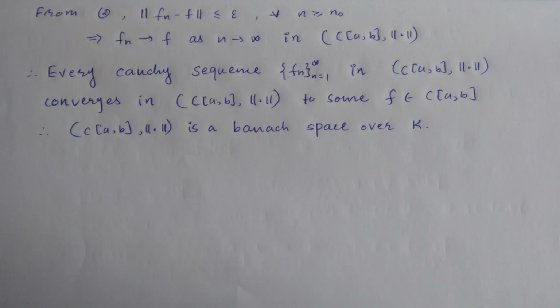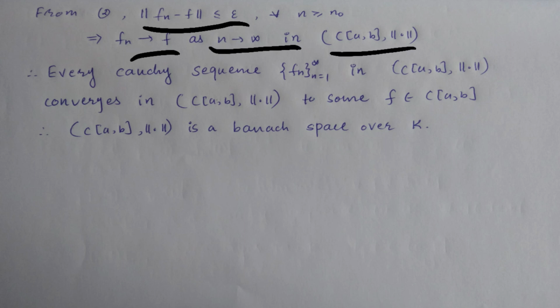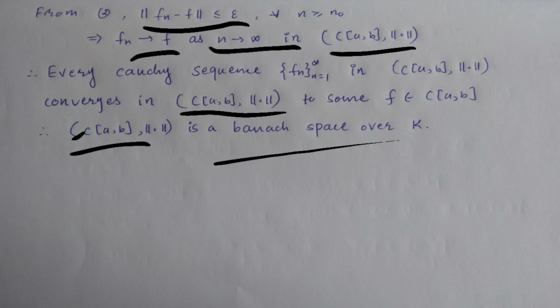So from equation number 2, we can say that norm of Fn minus f is less than or equal to epsilon, and Fn converges to f as n tends to infinity in the space C closed interval AB with this norm. So every Cauchy sequence in this space converges in this space to some point f, where f is in C closed interval AB. So this space is a Banach space over K.